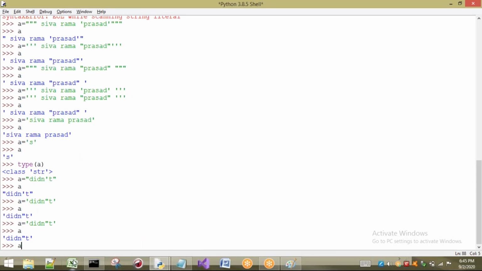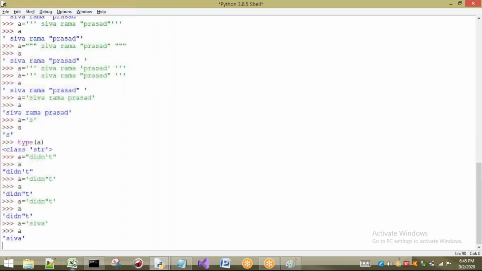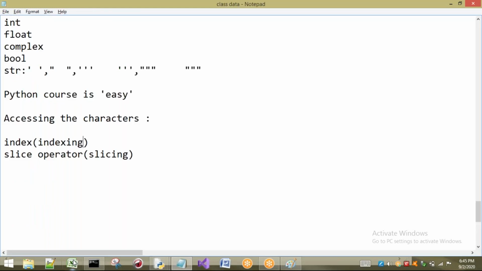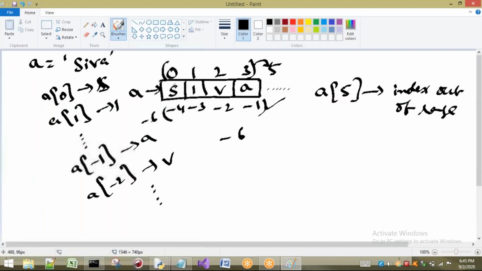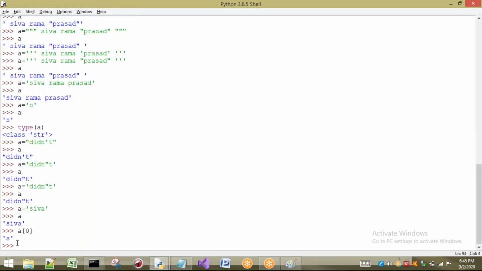Right, now see, a equal to, I am going to take Shiva. So a small example I will take. We will discuss this in detail after 6 or 7 sessions, but now I am going to explain in brief. I will just print a. Now a of 0, the same example I have taken. What is a of 0 here? S. So it has to print S. So S is printed.